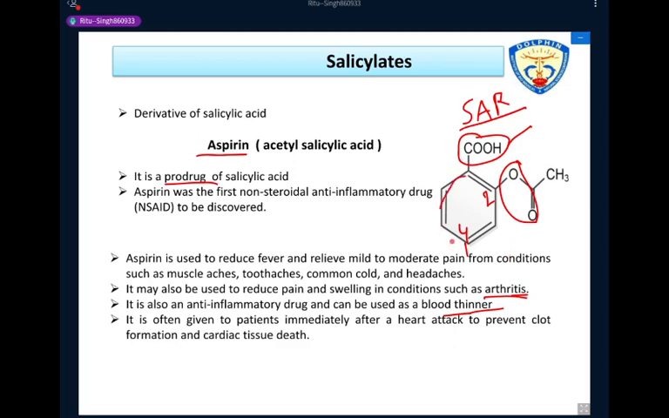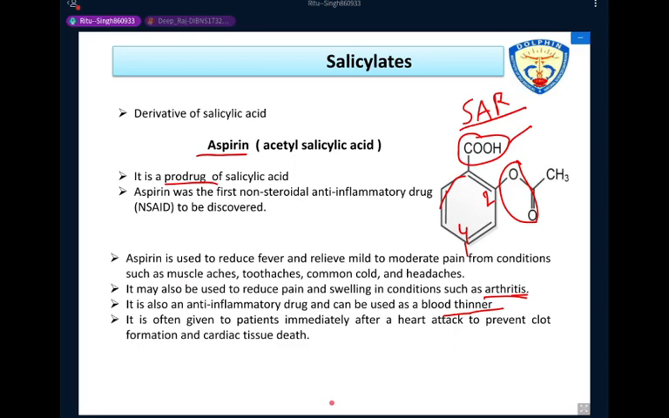So at this benzene ring, no halogen substituent is attached, because a halogen substituent can increase the activity, but it also increases the toxicity of the drug. So no halogen group is attached at this benzene ring of aspirin. Okay, so all structural activity points are clear to everyone. The points are clear. Yes ma'am. Okay, Deepraj.